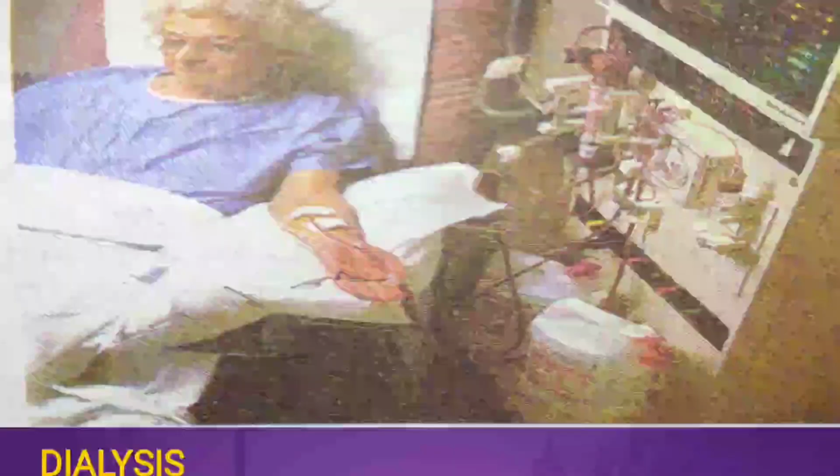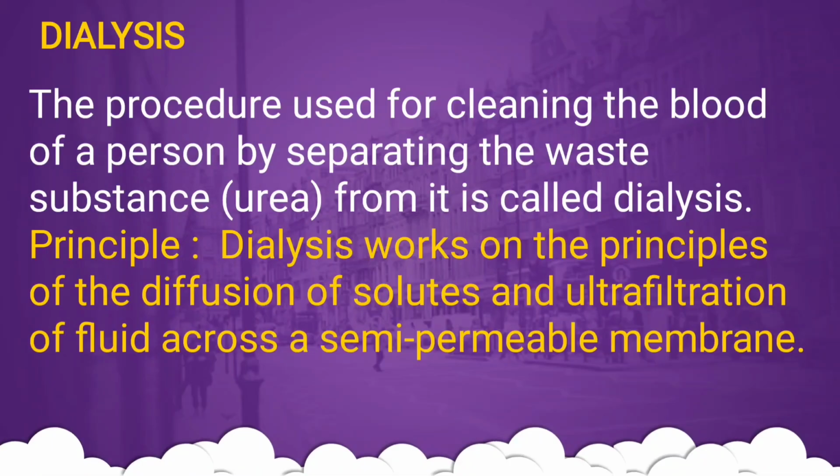So now we should know what dialysis is. Here a woman having damaged kidneys has been put on a kidney dialysis machine to filter her blood and remove urea. So what is dialysis?